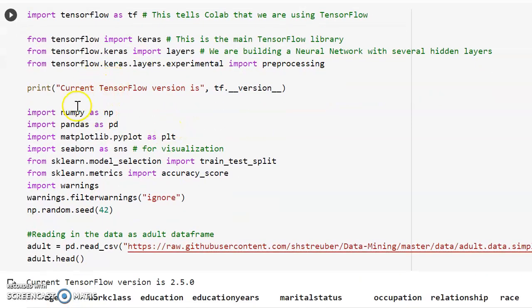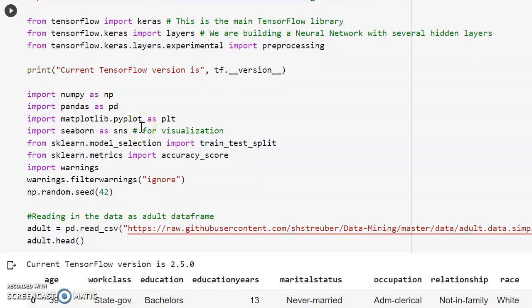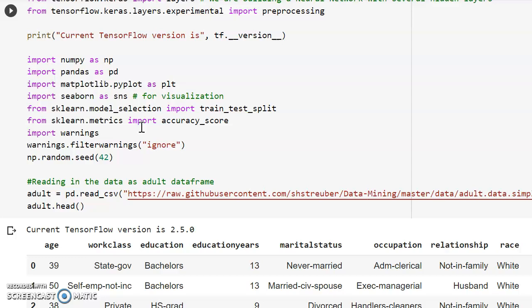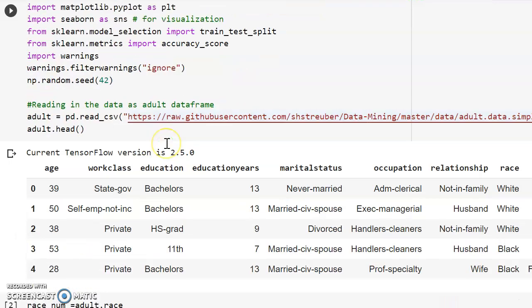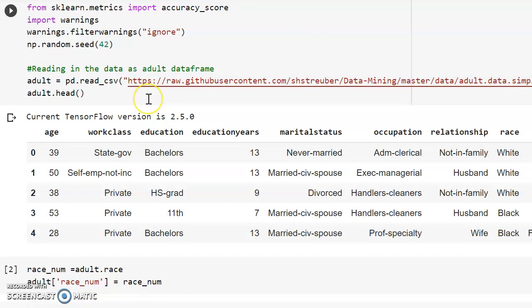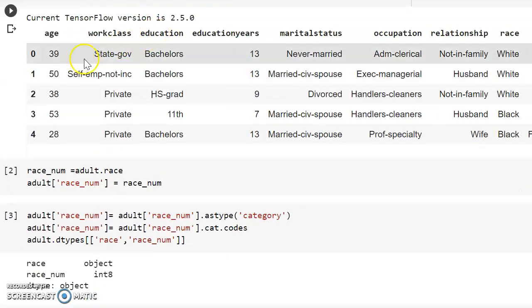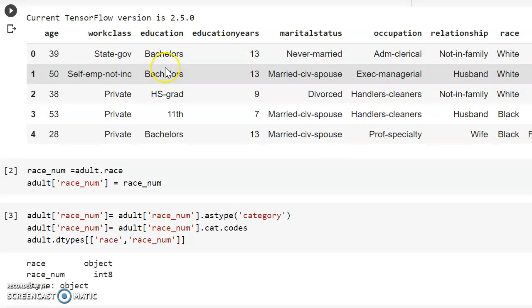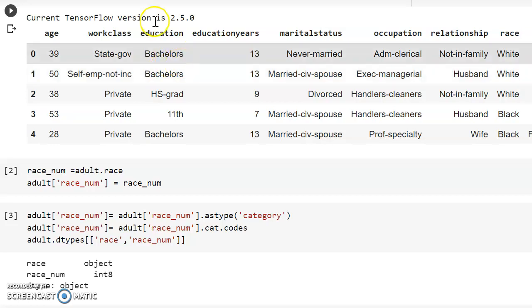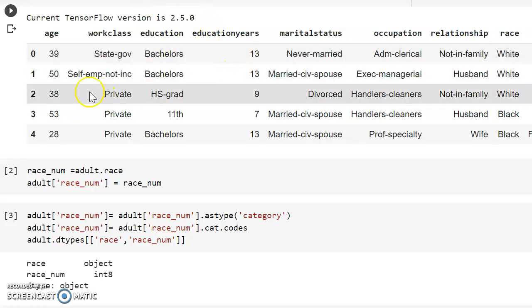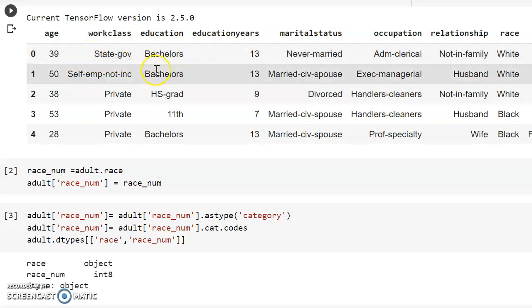Here we are printing the current TensorFlow version, and importing numpy, pandas, matplotlib for visualization, and seaborn. Here we are reading in a data frame. You can find the current TensorFlow version, 2.5.0, and all my attributes.